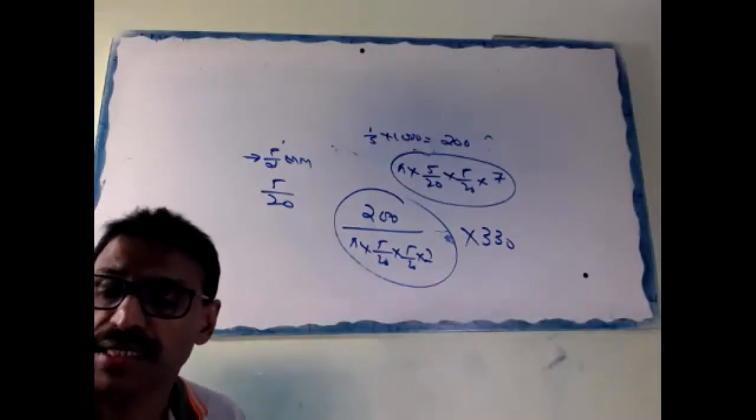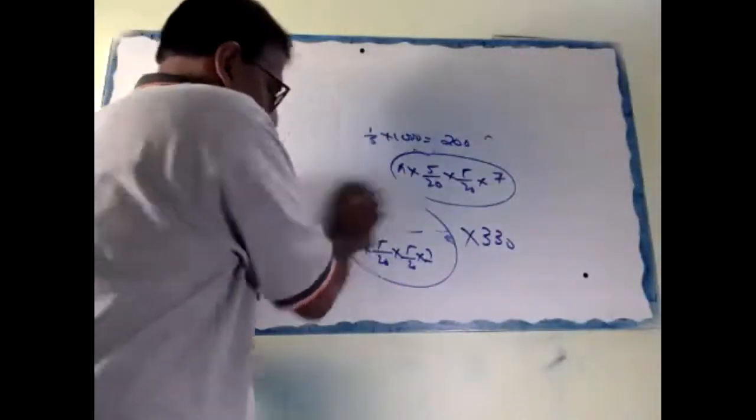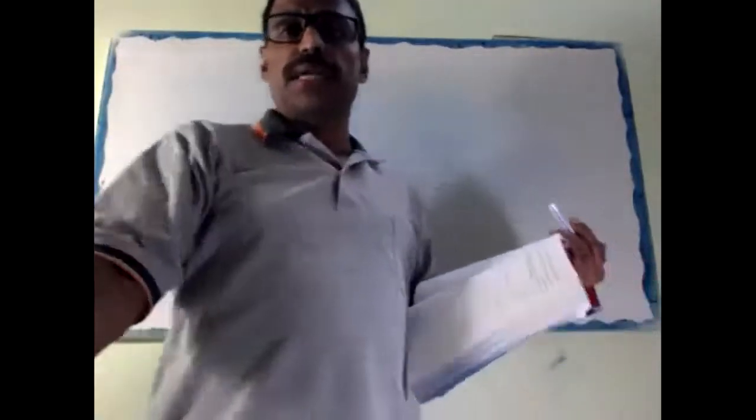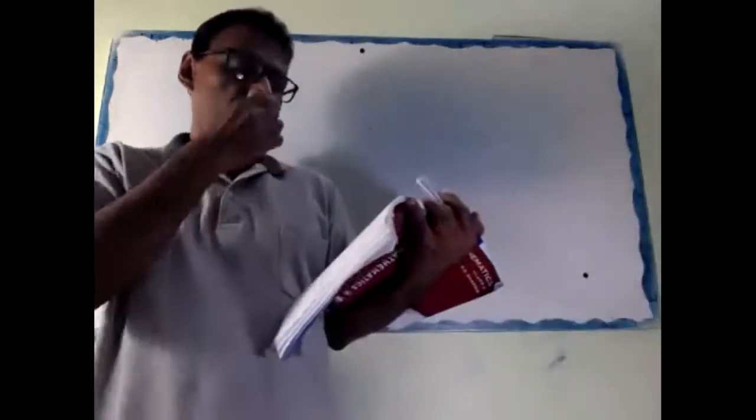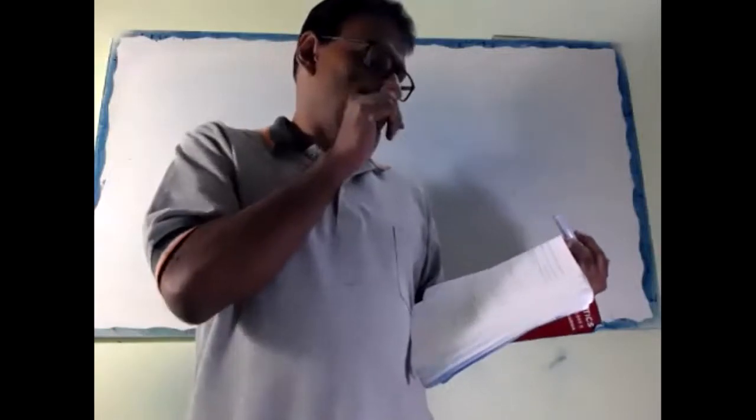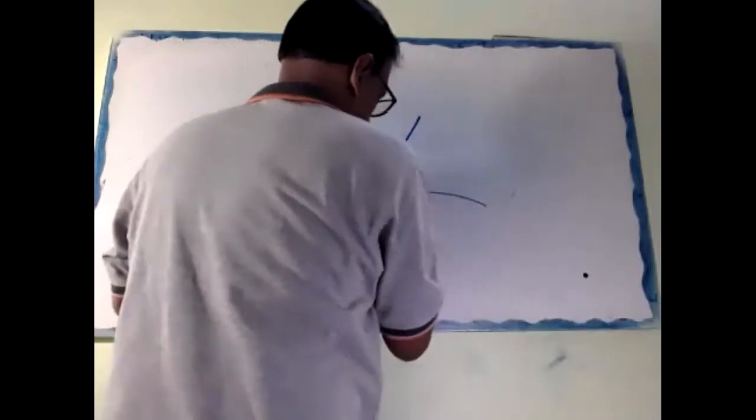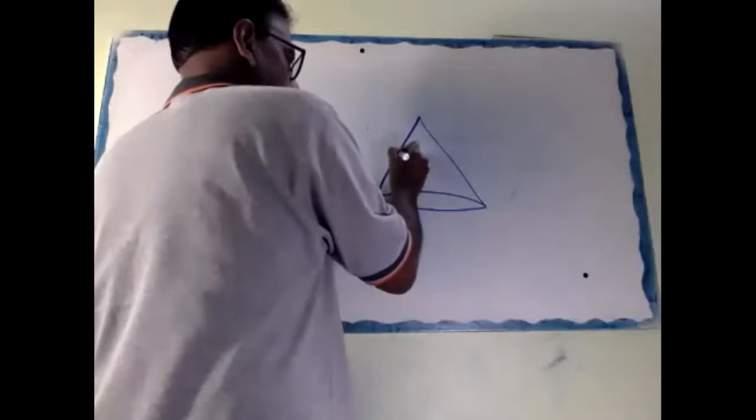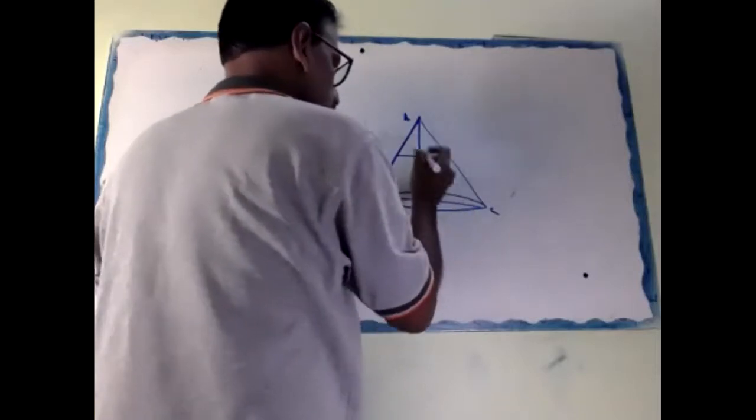The height of a cone is 30 centimeter. A small cone is cut off at the top by a plane parallel to the base, like this.